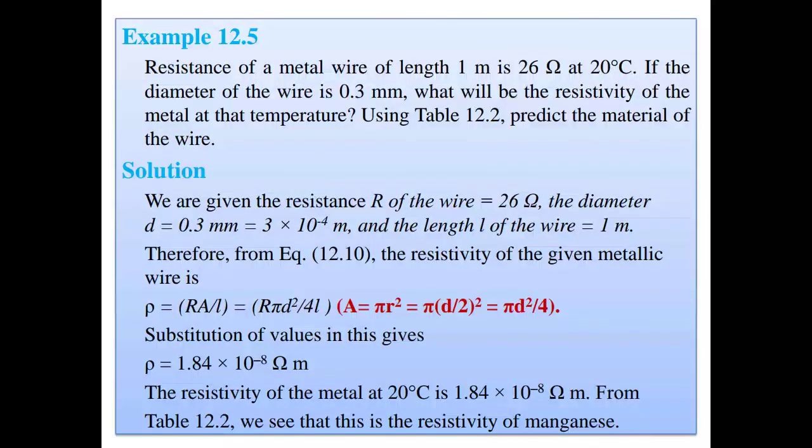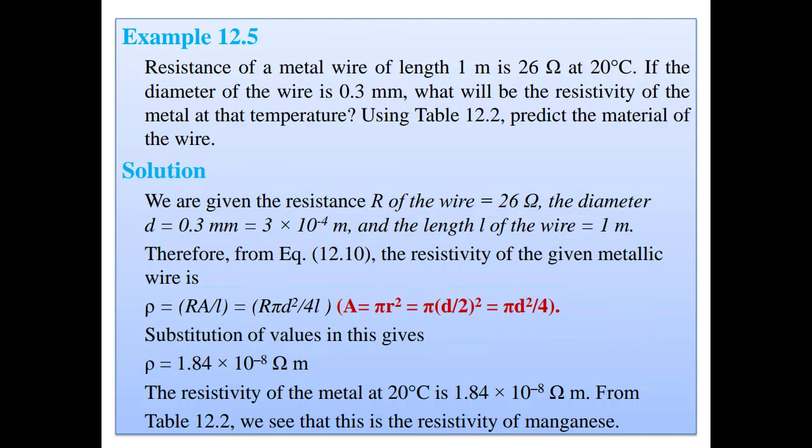Now this example is based on the factors on which resistivity depends, and as we know the formula R equal to rho L by A. Here I want to tell, it is not given in your book, how we get this formula. R is resistance, A is area of cross section of the wire. Area of cross section can be written as pi r square, because it is the area of a circle, r is the radius of that circle.